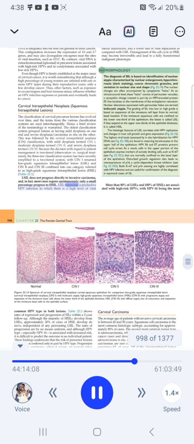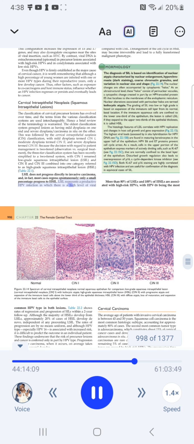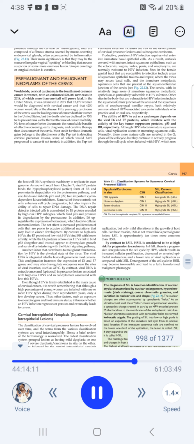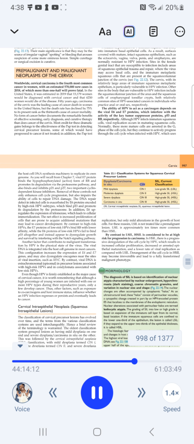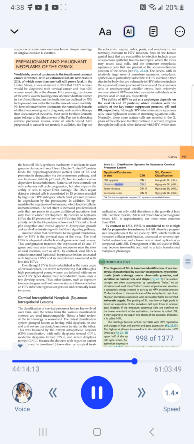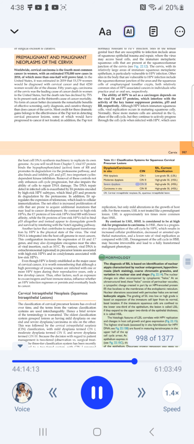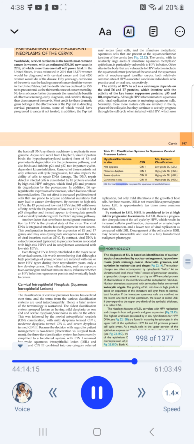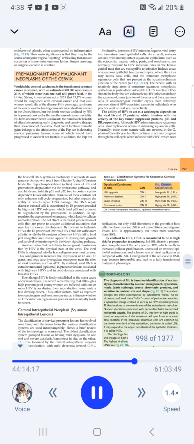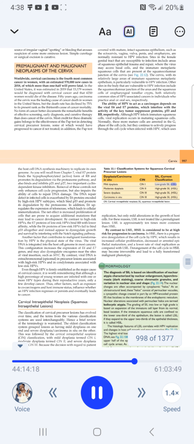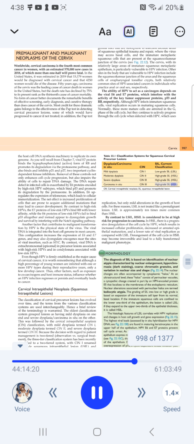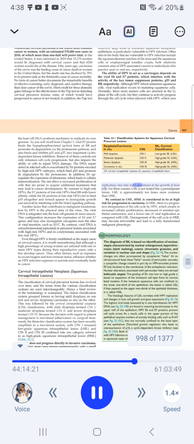LSIL represents a productive HPV infection in which there is a high level of viral replication, but only mild alterations in the growth of host cells. Table 22.1: Classification systems for cervical precursor lesions. Dysplasia/carcinoma in situ: mild dysplasia, moderate dysplasia, severe dysplasia, carcinoma in situ. CIN, cervical intraepithelial neoplasia: CIN I, CIN II, CIN III. SIL, squamous intraepithelial lesion, current classification: low-grade SIL (LSIL) and high-grade SIL (HSIL).